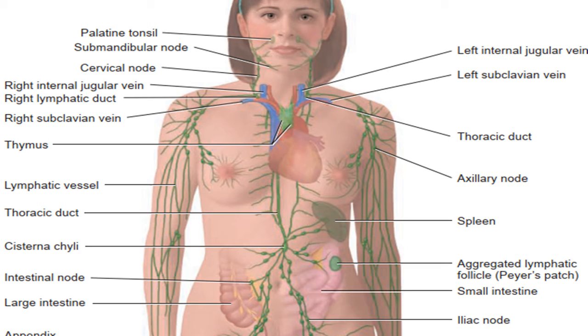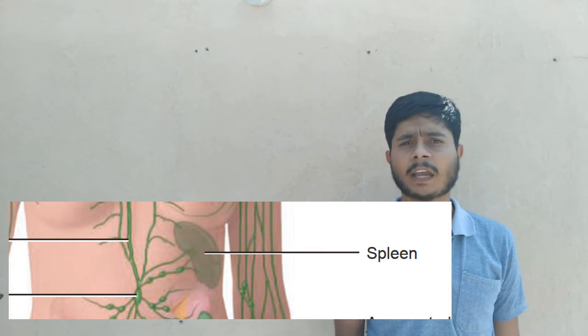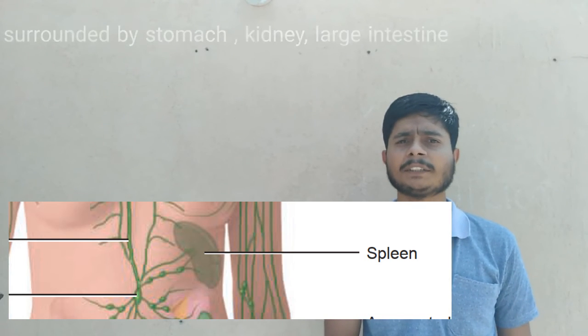After that, the biggest lymphoid organ is the spleen. The spleen is present in the cavity between the stomach, kidney, and large intestine.